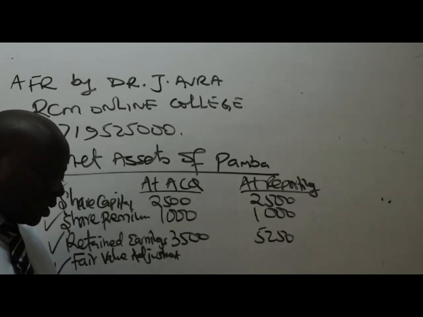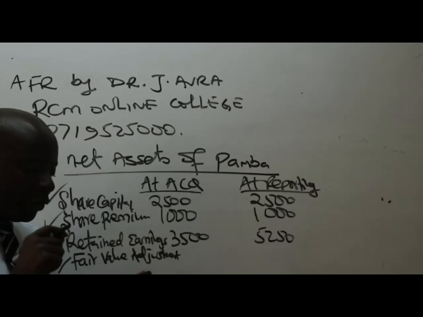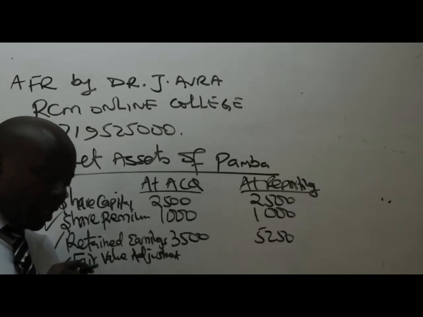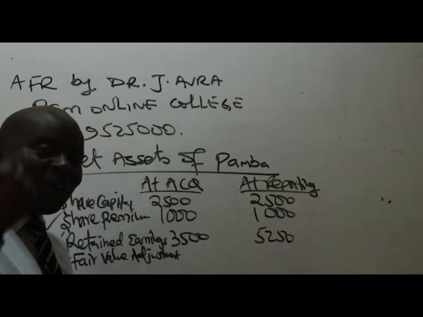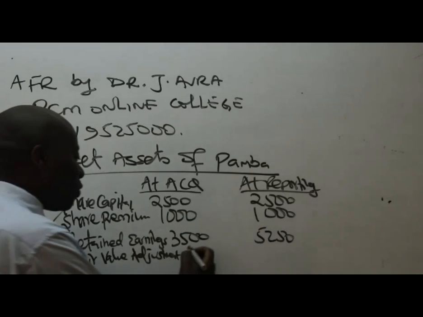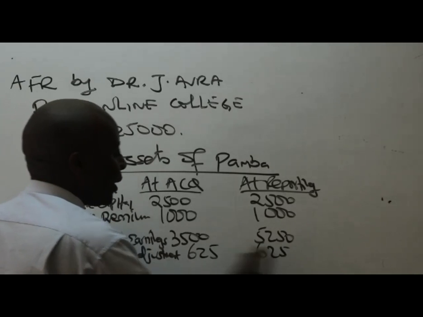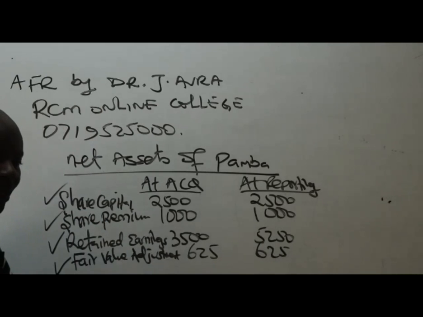We are told, ladies and gentlemen, on the last sentence before note 2, that at acquisition of Pamba Limited, the only adjustment required to the identifiable net assets of Pamba Limited was for land, which had a carrying amount of shilling 625 million less than its fair value, meaning that fair value was more. So remember, the fair value adjustment is 625. That does not change. I would have provided for depreciation on the fair value adjustment, but remember, the thing being revalued here is land. Land is never depreciated.